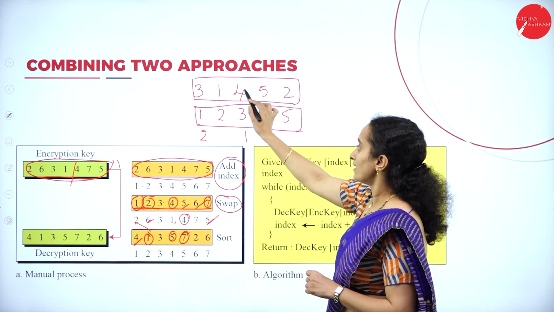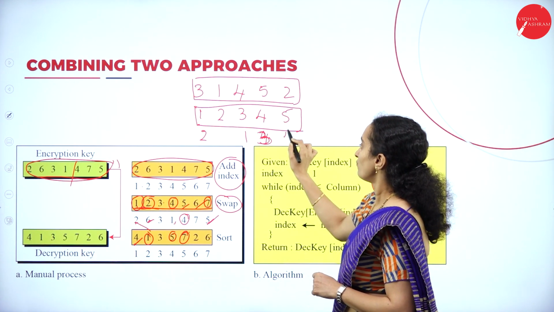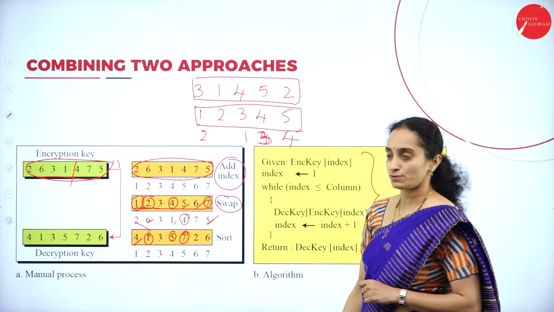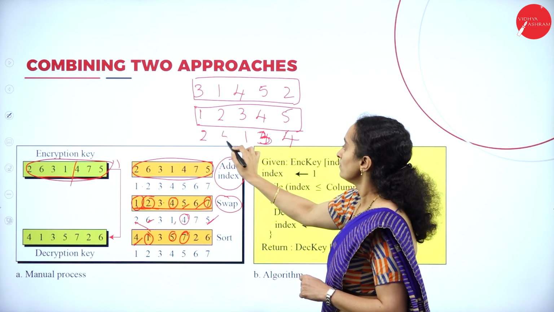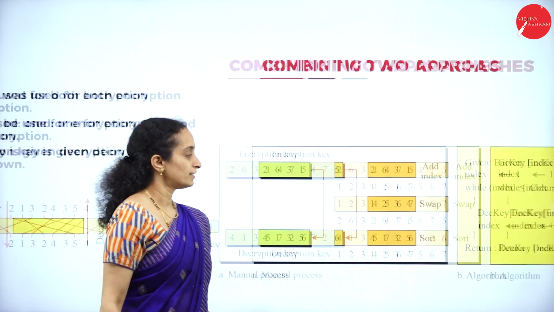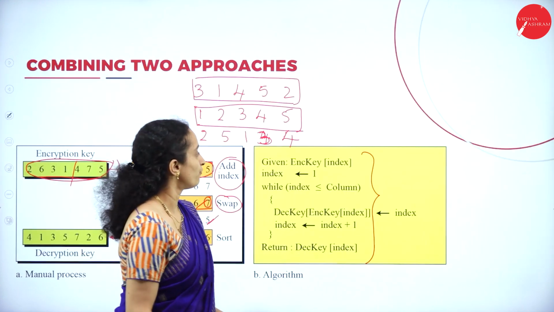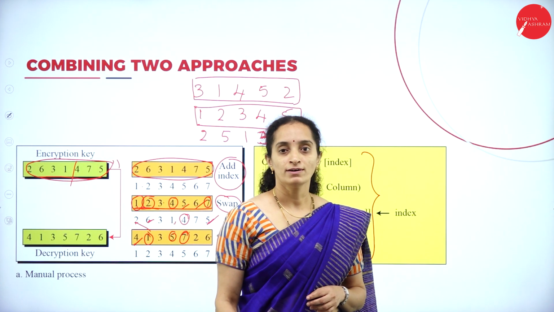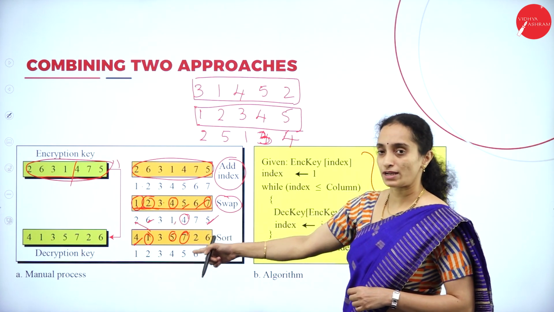The text in the 3rd column will go to, so this will be 3. 4th column will go to 5th position, whereas the text in the 5th column will go to 2nd position. If you check with the key, it will be 25134. Okay, 25134. That is the manual method how you can do.